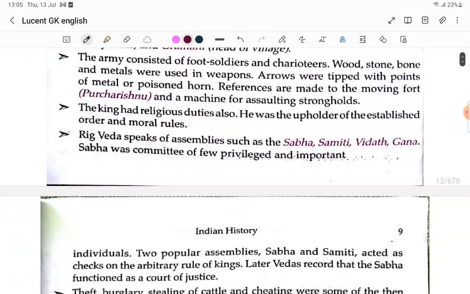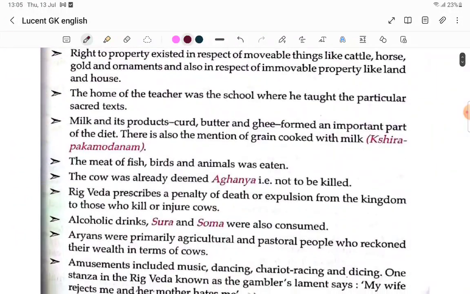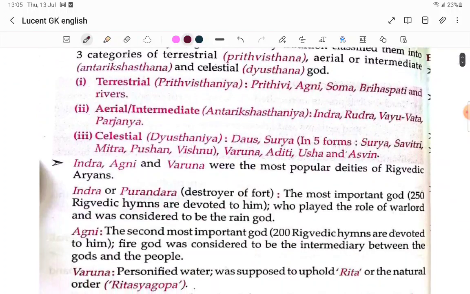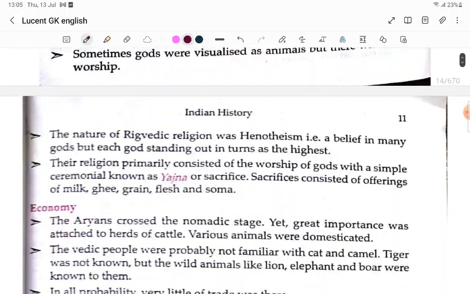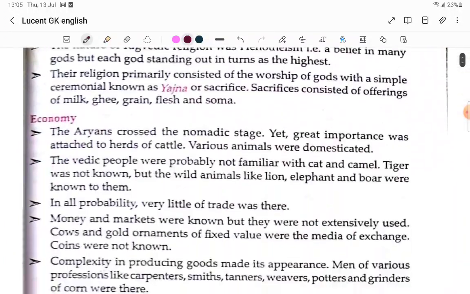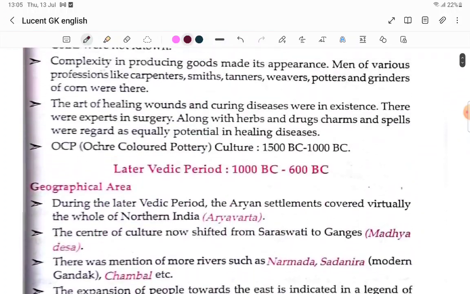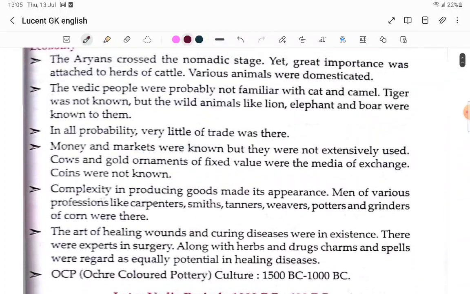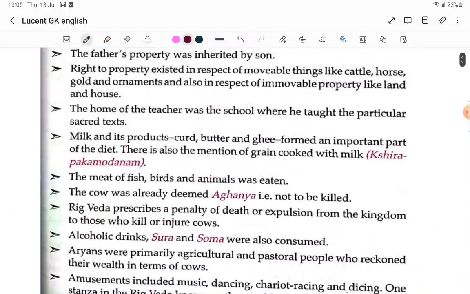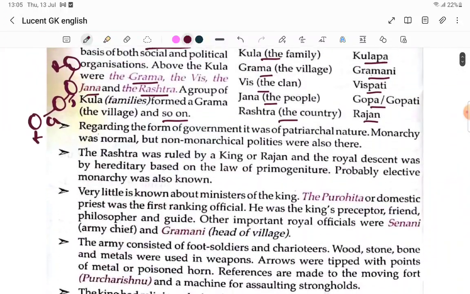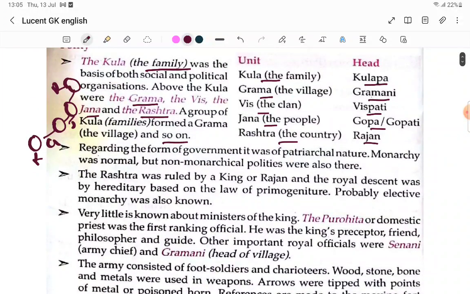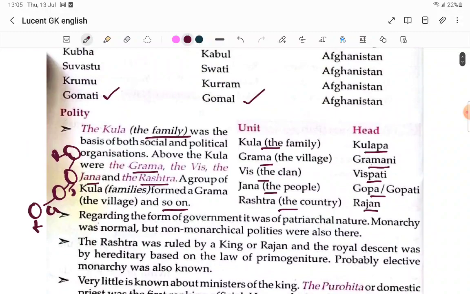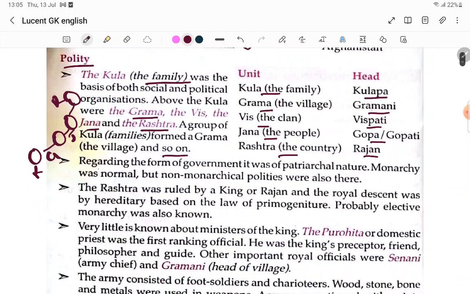We are going to do all these things like this. We will see society, religion, then economy, and the later Vedic period also. Now we are seeing their polity, how their polity is there in their society.